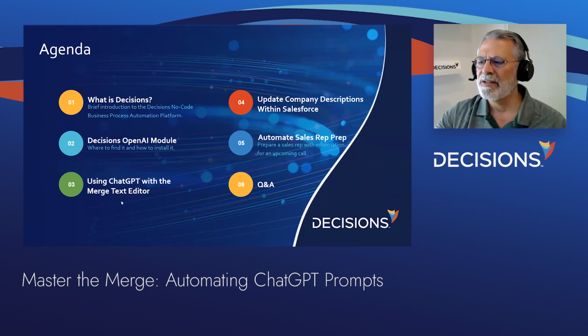So today, the general use case is using ChatGPT with our Merge text editor to automate repetitive tasks. We have a couple examples. The first one is updating company descriptions within Salesforce. So this also shows our Salesforce integration and updating that information.